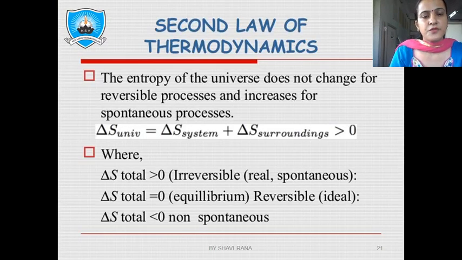Del S of universe is del S of system plus del S of surrounding, greater than 0. So if del S total is greater than 0, then the reaction is irreversible, or we can say it is a spontaneous one. If del S is equal to 0, it is equilibrium, or we can say ideal. If del S is less than 0, it means it is a non-spontaneous one.